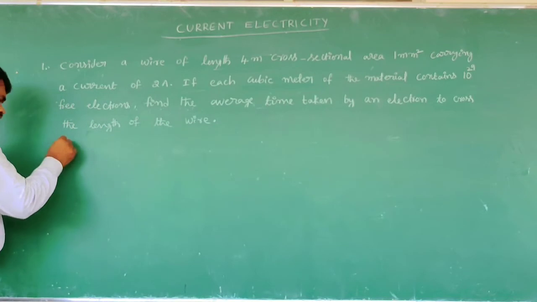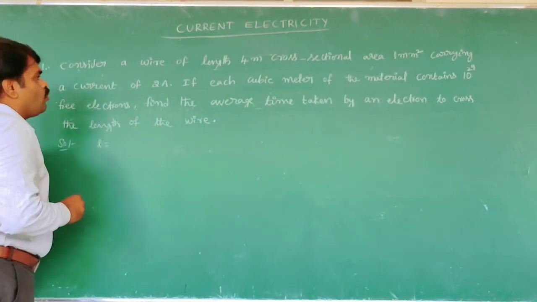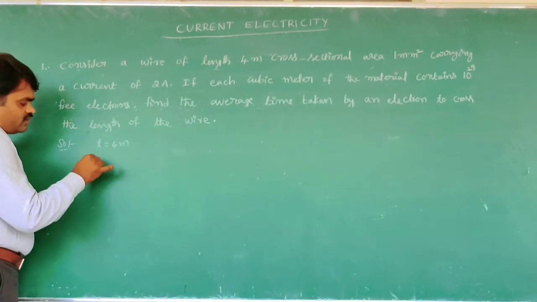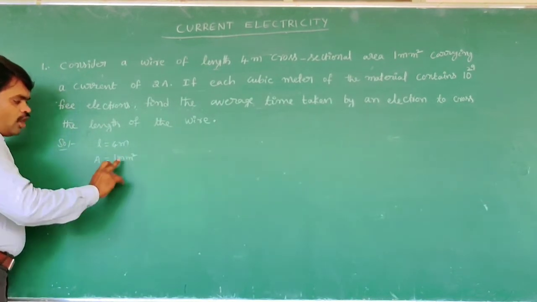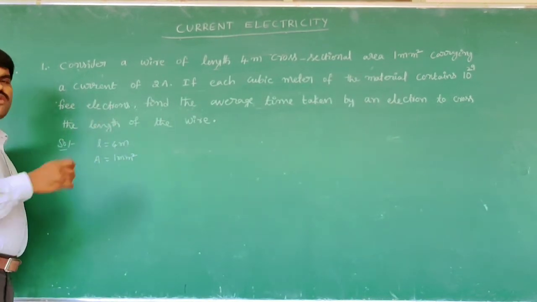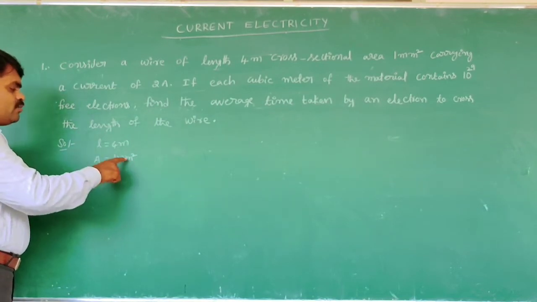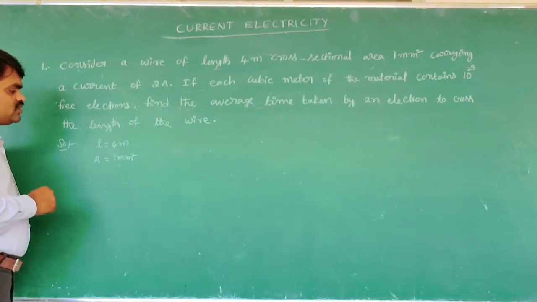Now in this question, what is given, we write here first. The length of the wire is given, 4 meter. Area of cross section is 1 millimeter square. Now 1 millimeter square is converted to meter square. Why? Because all units must be in the SI system.